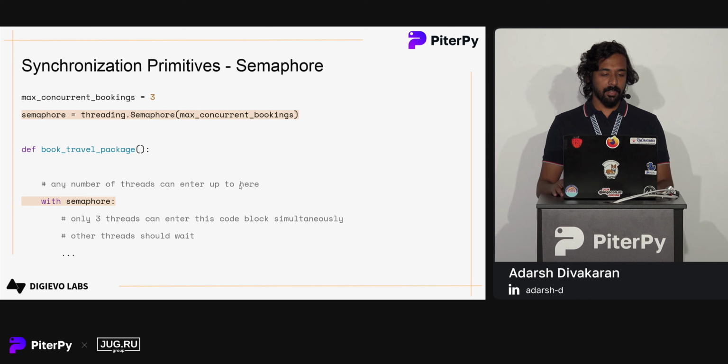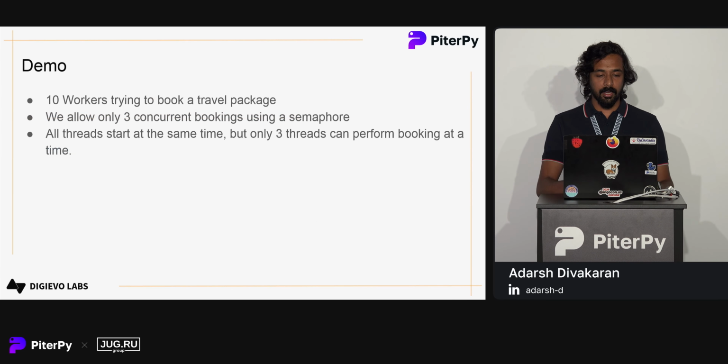Let's see an example. Here we have maximum concurrent bookings as 3, and we are using a semaphore initialized with the value of 3. This means that only 3 people can book the travel package at the same time. So this is the reason we are using a semaphore: we can limit the number of concurrent operations. We have 10 workers trying to book a travel package, and we allow only 3 of them to book at a single time.